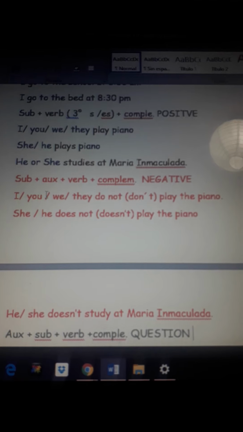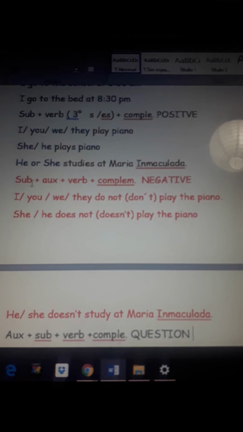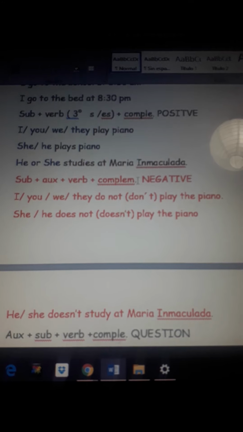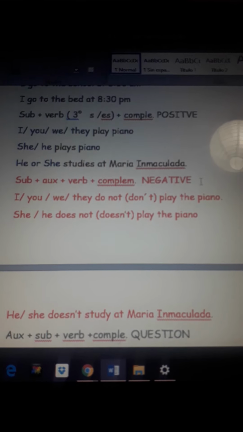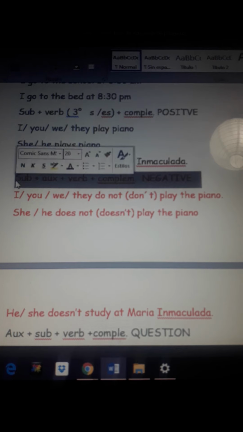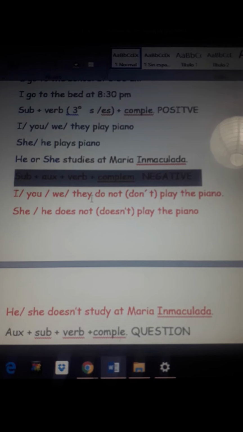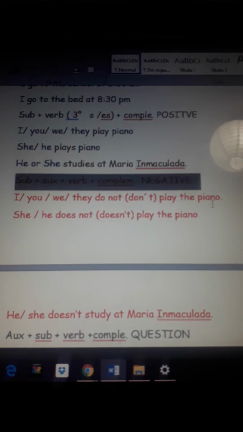When we talk about a negative, we have to say subject, auxiliary, verb, and complement. This is for a negative sentence, guys. The same: we have to check if the subject is a third person or a singular person. I, you, we, they do not or don't play the piano.